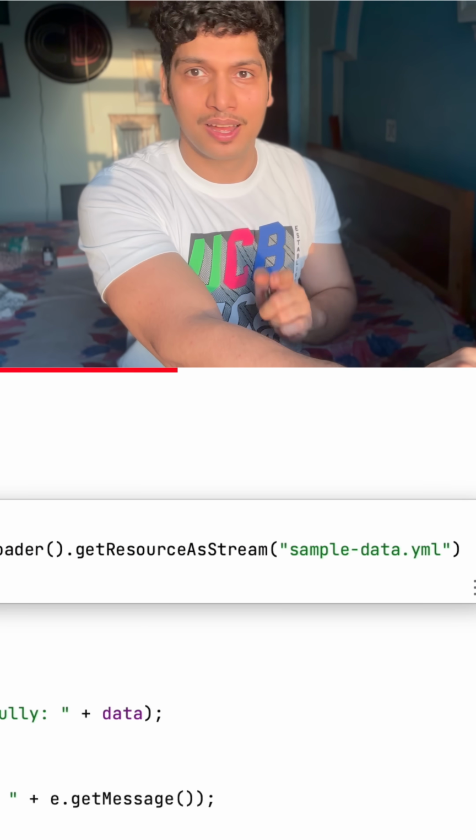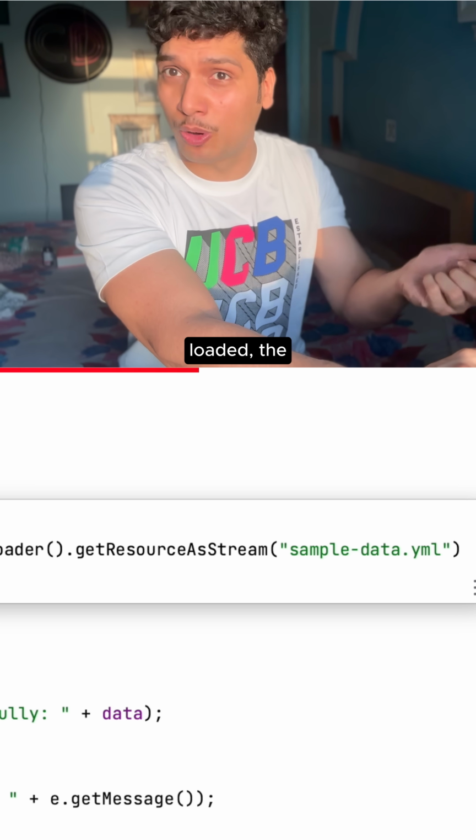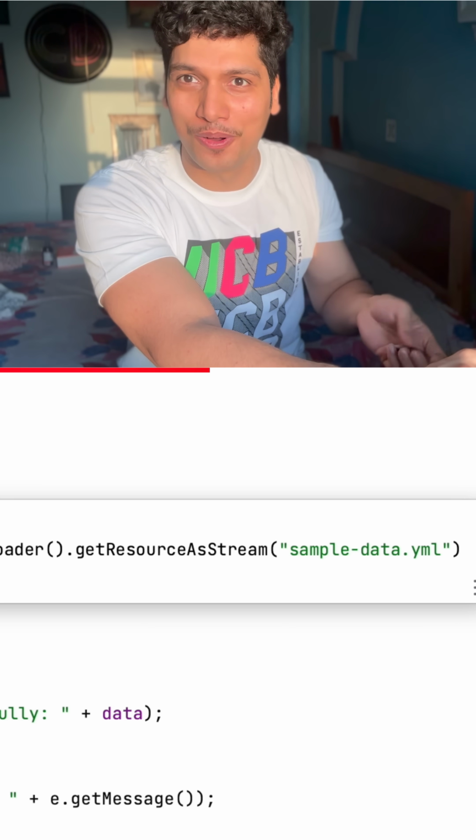asynchronous manner. Now the interviewer questioned me, you have made it async. What happens if the file doesn't get loaded? The thread dies. How will you get to know? तो इसका भी एक जुगाड़ है.